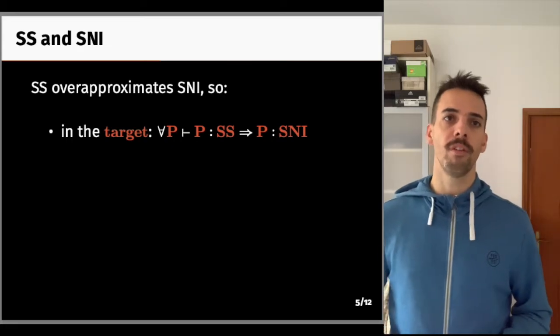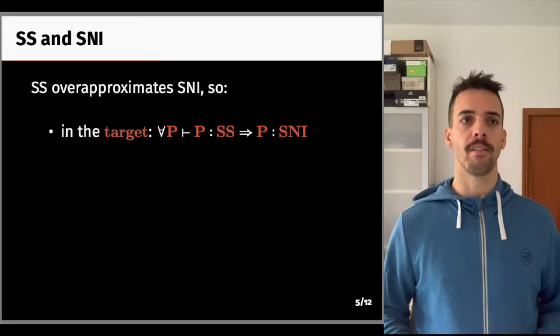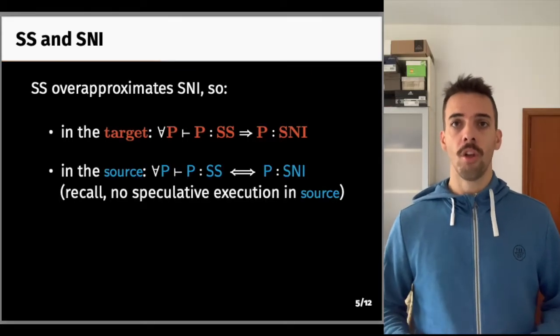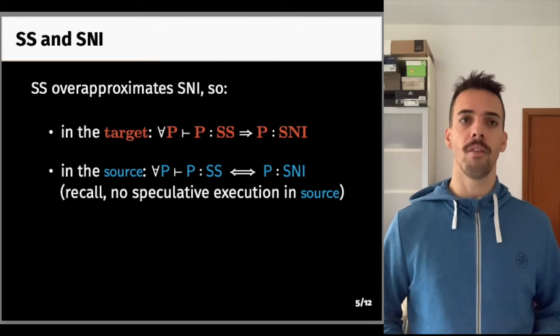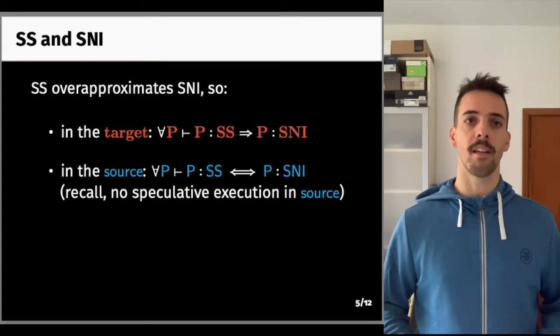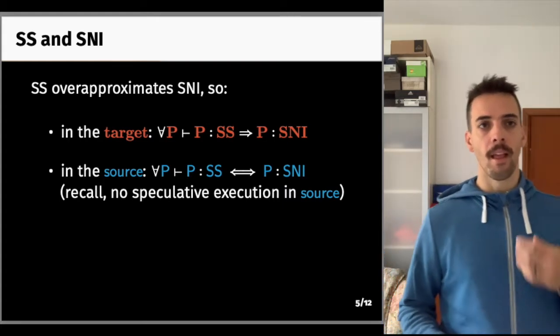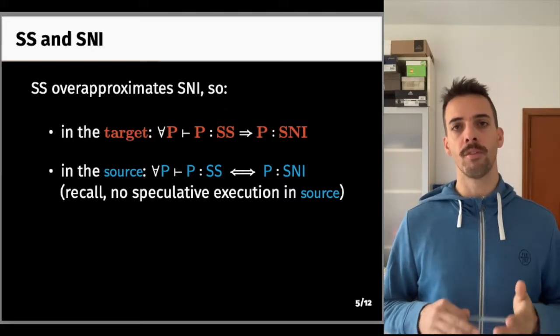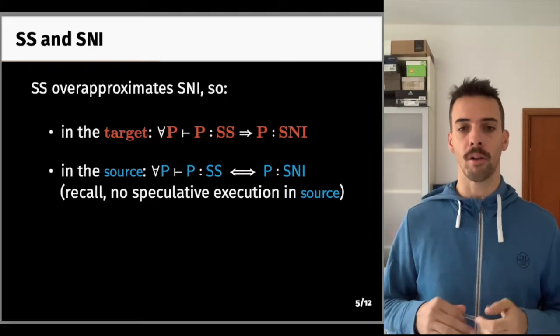As premised, we define SS as an over-approximation of SNI, and this is what we proved for the target language. In the source, on the other hand, there is no speculative execution, so even for SS, the PC is never raised to U. So effectively, SS and SNI coincide in the source. And this makes sense at an intuitive level. The source is where the programmers reason, and they do not reason about speculative execution.